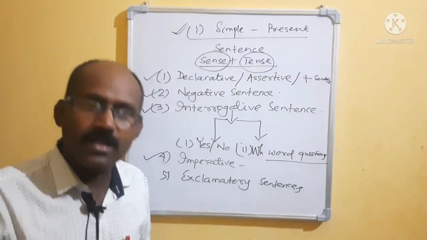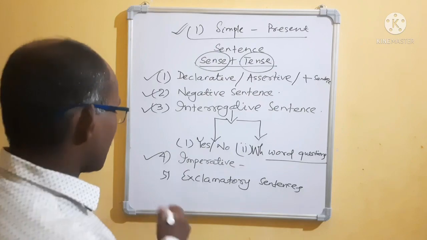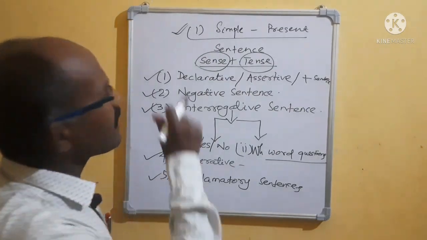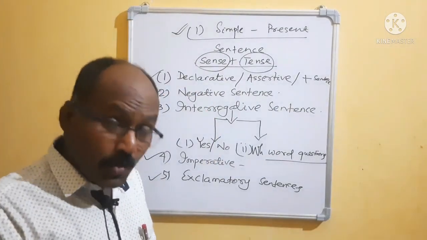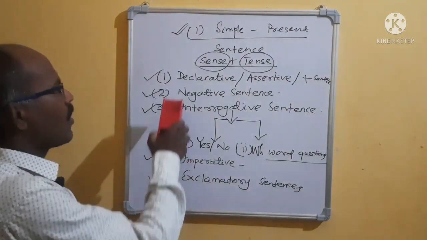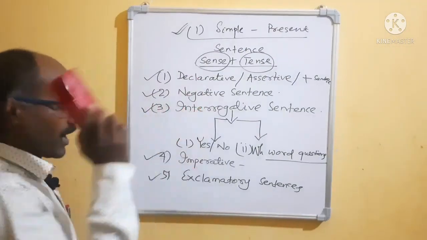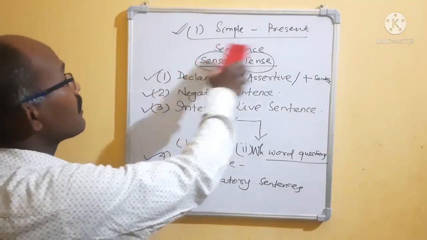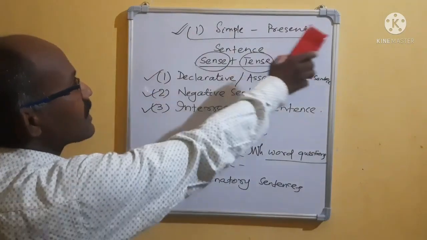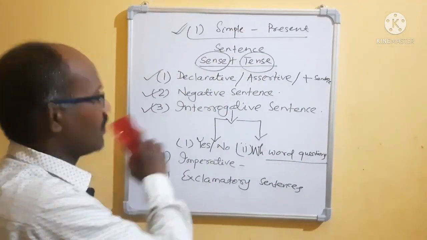Imperative sentence means suggestions, warning, request, command. Okay. Then come to exclamatory sentence. Five sentences are there, but today we will not read exclamatory. We will read it later on. Today we will read declarative, negative, interrogative, imperative by taking present simple, by taking simple sentence. Okay. Did you understand? Okay, beta.